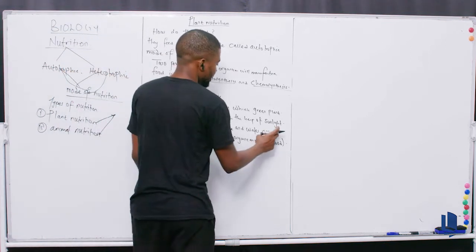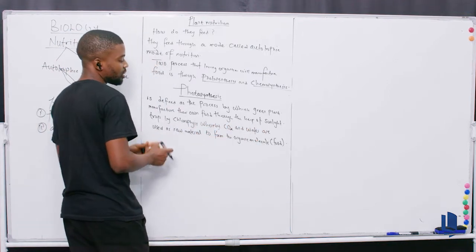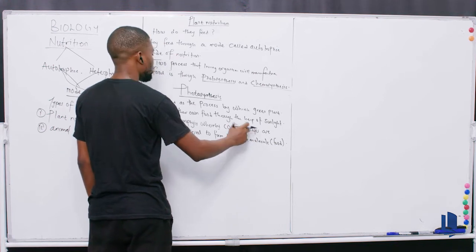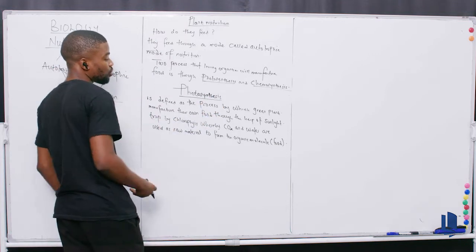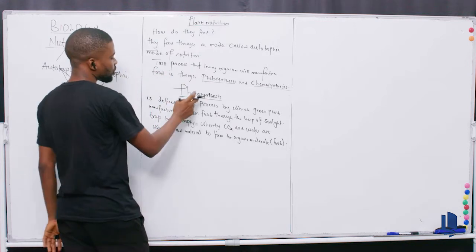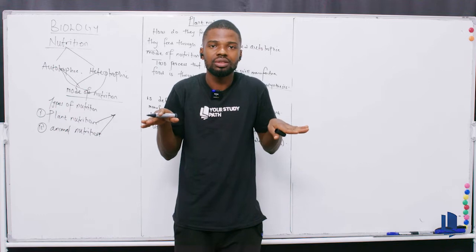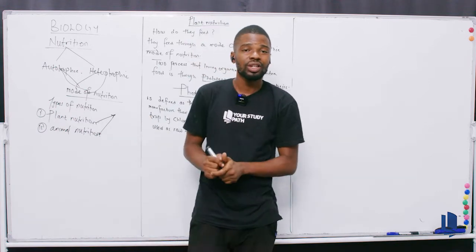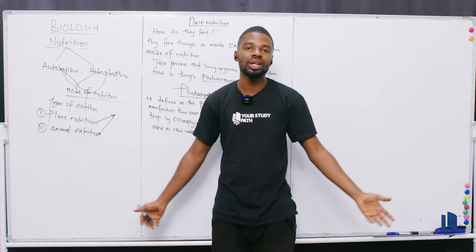But however, there's another way. You can say whereby CO2 and water combine together to produce what? And what? Organic what now? Molecule or organic what? Substance. The main aim of photosynthesis is to produce what now? Food. That's all. That's our aim. Why do we do photosynthesis? So that we can generate what now? Food. You're done. So if I'm doing photosynthesis, it means that I want to ensure that we get food. Food is being produced. That's why I'm doing it.